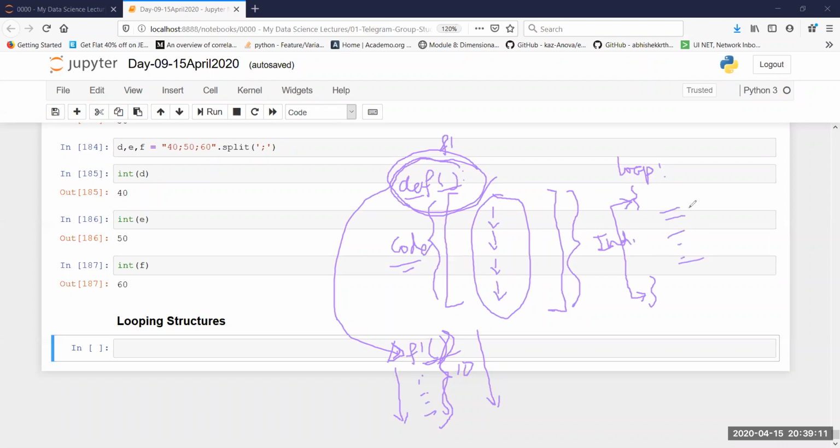A loop has three basic things. First of all, what kind of loop it is. We are going to look into one very specific kind of loop. Actually, we can look into two kinds of loop, but one of them is extensively used in, let's say, data science, and in the industry I have used it many times. That is the for loop. The other one is the while loop.